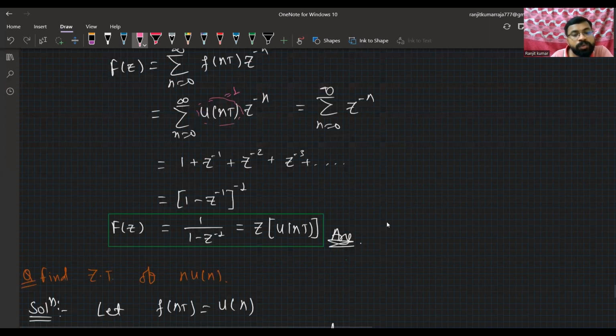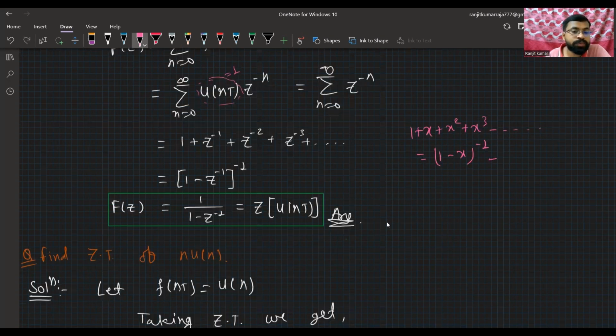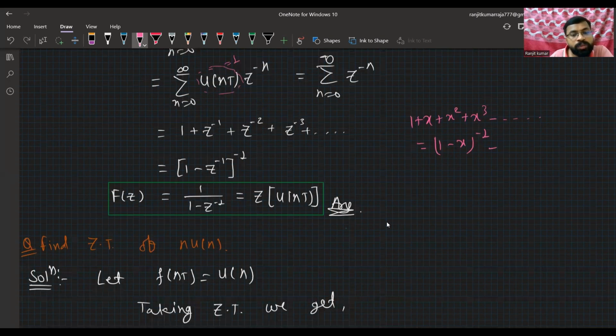1 minus z to the power minus 1. You can conclude it as 1 plus x plus x square plus x cube and so on, and it will become 1 minus x to the power minus 1. So directly you can compare with this function. So 1 by 1 minus z inverse whole inverse will become the reciprocal, with the help of the reciprocal theorem, that is 1 by x. We can write x to the power minus 1 as 1 by x.